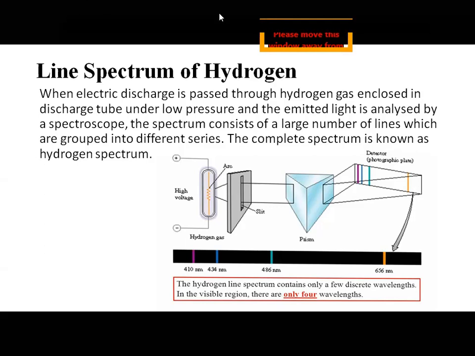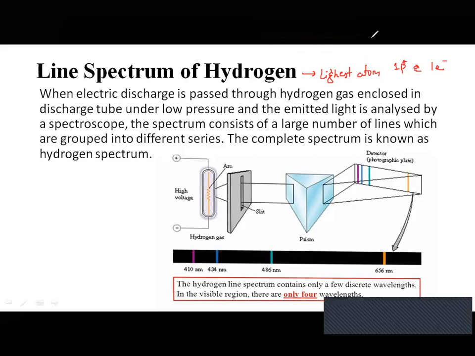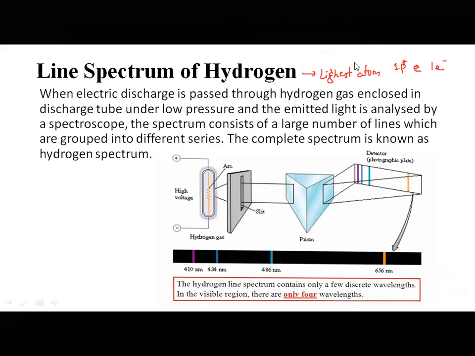So an experiment is done to understand the line spectrum of hydrogen. Why hydrogen atom? Because hydrogen is the lightest atom. It contains only one proton and one electron, and does not have any neutron. Therefore, we consider the line spectrum of hydrogen.